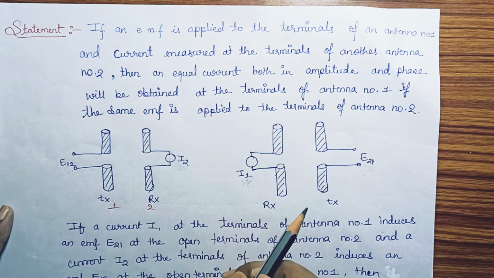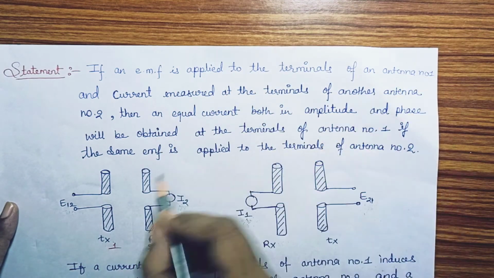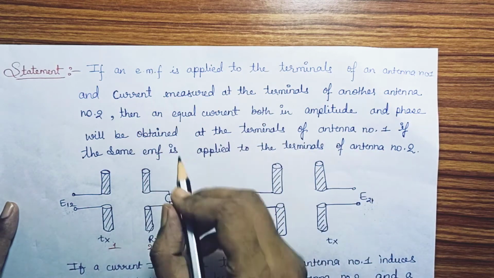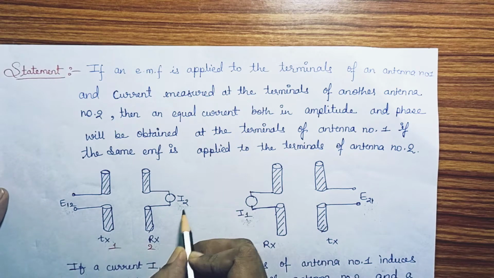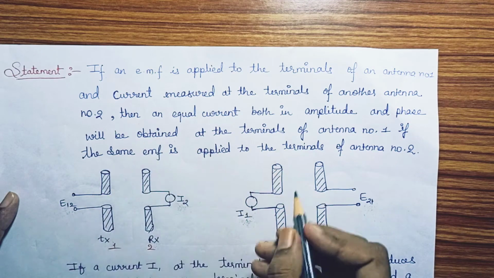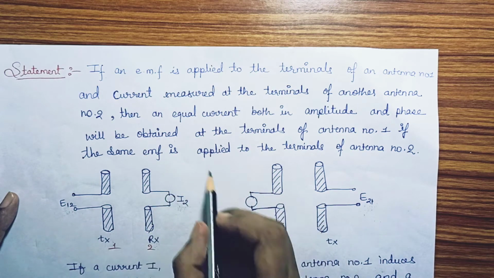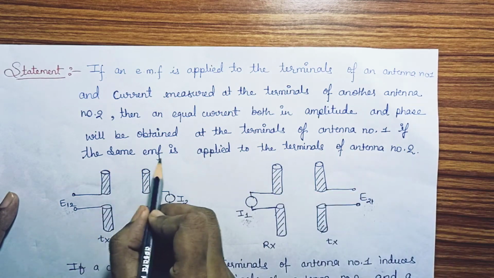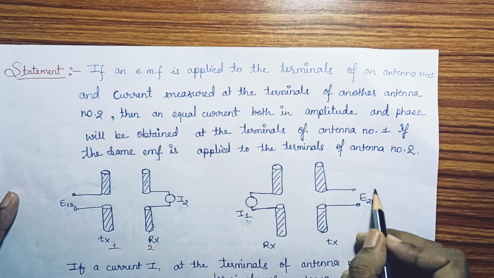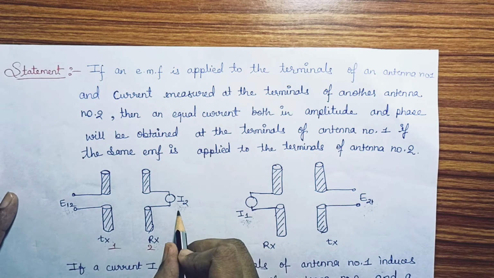and phase. So this statement says if an EMF is applied to the terminal of antenna number 1 and current is measured at the terminal of another antenna, we measure this current I2 in this second antenna. Then an equal current, both in amplitude and phase, will be obtained. And this current I1 is obtained at the terminal of antenna number 1 if the same EMF is applied to the terminal of antenna number 2. If we apply this amount of EMF in antenna number 2, then this current has the same amplitude and same phase.